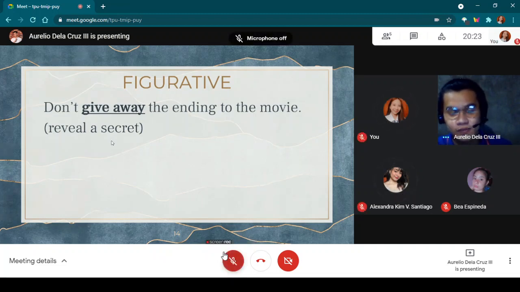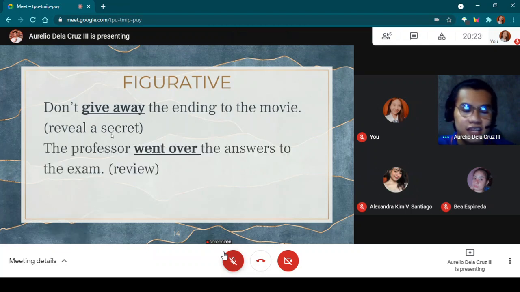Okay. The next sentence in figurative meaning: the professor went over the answers to the exam. Went over is our phrasal verb here. Went is our main verb. Over is our particle. Why do we say that over is a particle here?